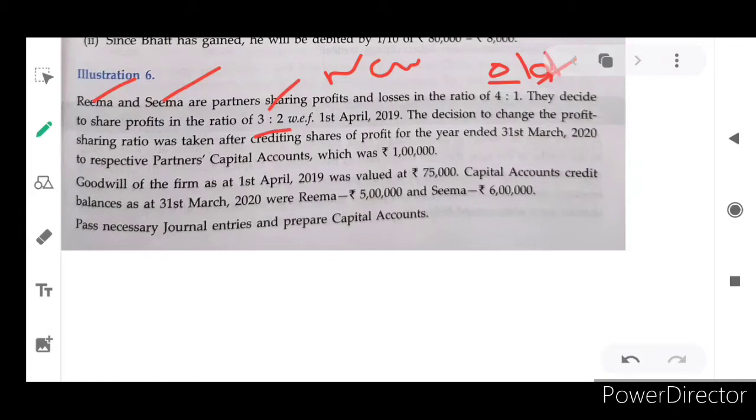The decision to change the profit sharing ratio was taken after crediting the share of profit for the year ended 31st March 2020, but they made a mistake in this sense.